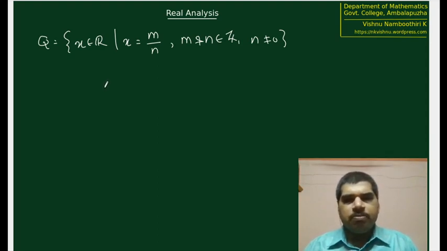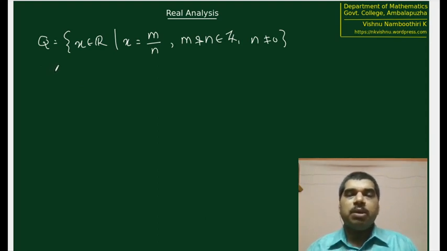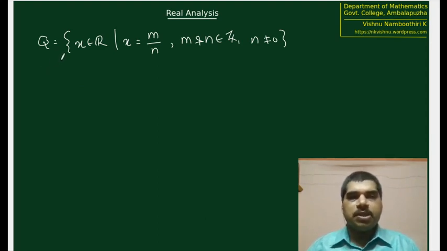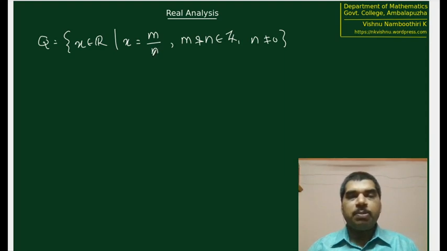Now, we have to discuss the countability of Q. That means we have to establish a one-to-one onto function from natural numbers to the set of all rational numbers. But one most important thing while establishing a one-to-one onto function is that there should not be any duplication of elements in the set of all rationals. For example, 1 by 2 is definitely a rational number appearing in this Q, but 1 by 2 actually appears more than once in the set Q as per this notation, because 1 by 2 and 2 by 4 actually represent the same rational number, but they appear twice in this representation.